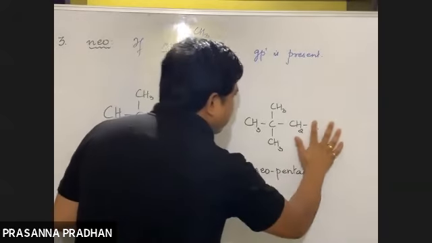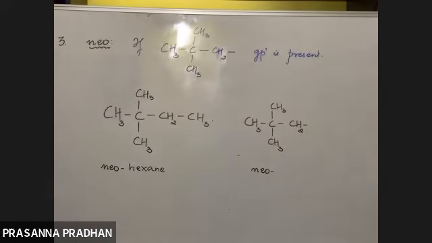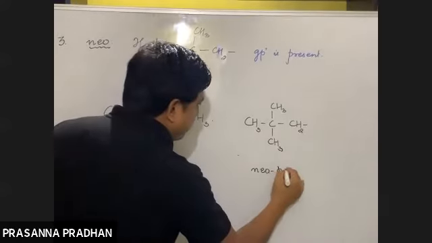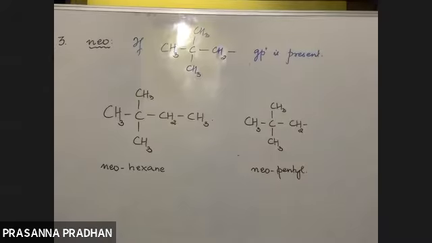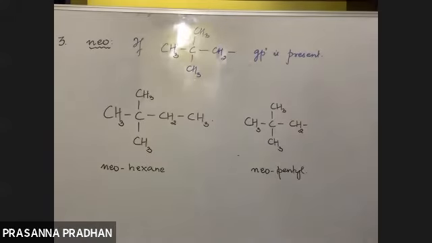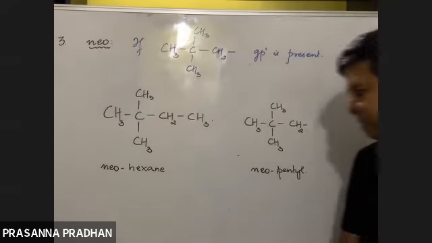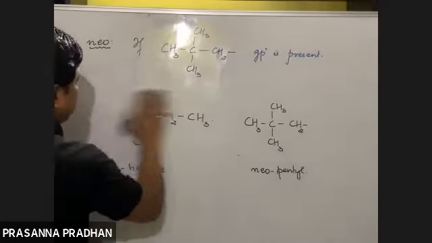If I remove this hydrogen, then what will be the name? Now I am removing a hydrogen from an alkane, so it will be neopentyl. So just remember, when do we use the term iso, and when do we use the term neo? Which group should be present? Okay, so now we are moving towards the last topic for today.